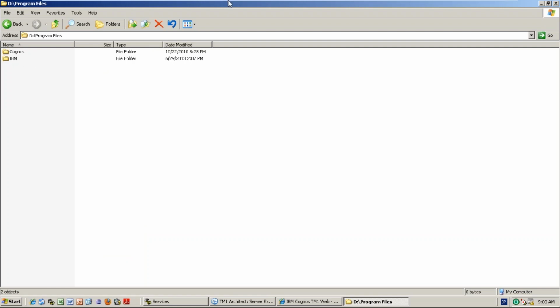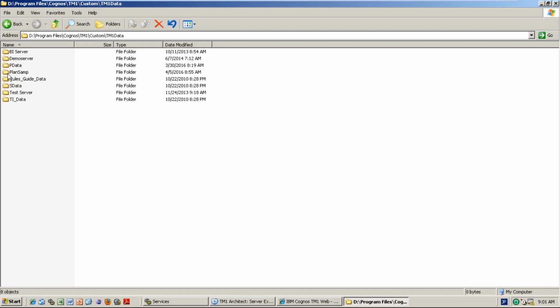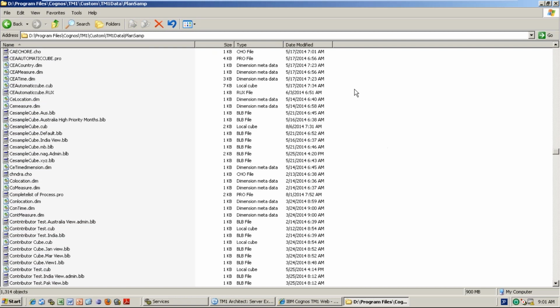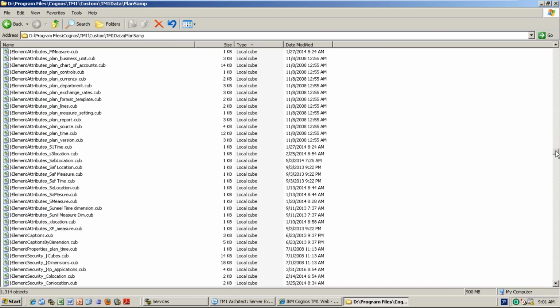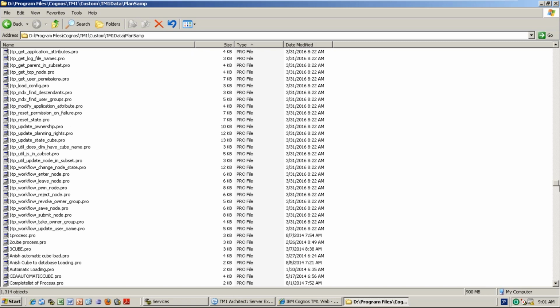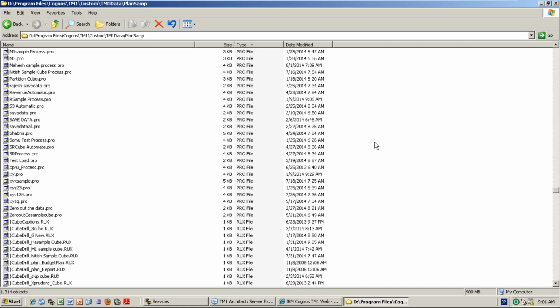This is actually the VMware, a different copy. So here is the custom TM1 data and planning sample area. Here, arrange icons by type. So .cub is the cubes, all are cubes. RUX files, and .pro files, these are the processes. See, my sample process, right? You copy this one and paste it. But when you are copying, what is there?